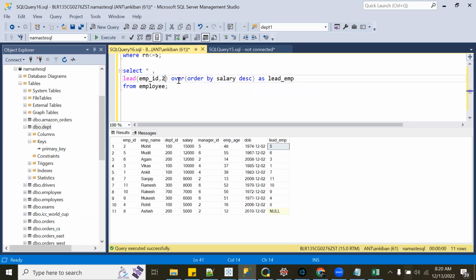If I give 2, it will skip 1 person in between. 1 means next, 2 means next to next, 3 means next to next to next. So how far do I want to look? I want to look at the first row from the current row, the second row from the current row, the third row from the current row. So this second parameter defines that.